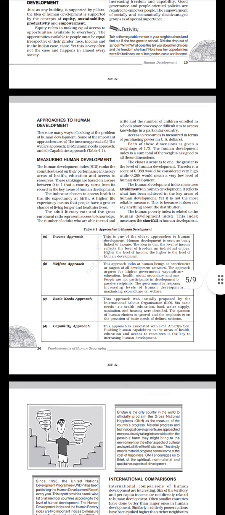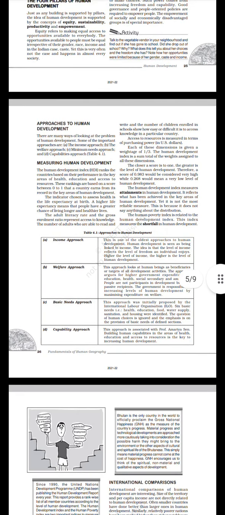Income approach. This is one of the oldest approaches to human development. Human development is seen as being linked to income. The idea is that the level of income reflects the life of freedom an individual enjoys. Higher the level of income, the higher is the level of human development. Welfare approach. This approach looks at human beings as beneficiaries or targets of all development activities.